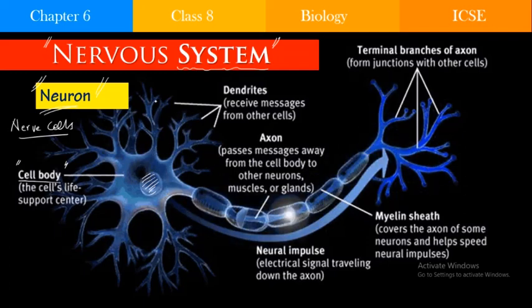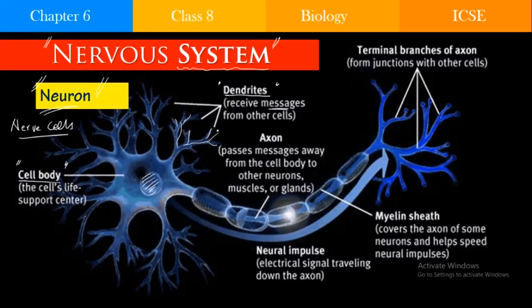And there are a lot of cytoplasmic projections that are coming out of it. These are known as the dendrites. The function of these dendrites is to receive the messages from the other cells.